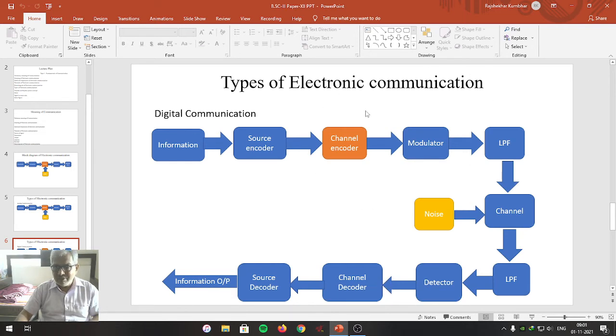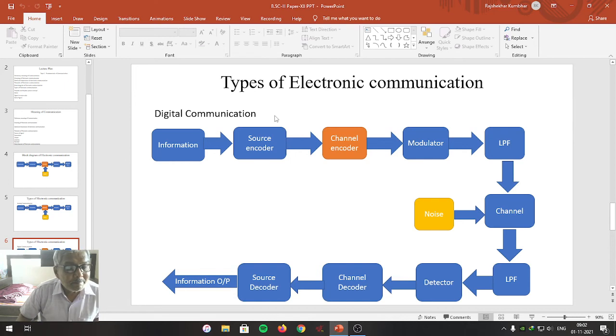In the transmitter, the signal is channel encoded. Now the same is decoded, or expanded. So the original expanded signal is given to the source decoder. Here the discrete level signal is converted again into an analog signal. Then we obtain the analog information, which is given to the destination, and at last we get the original information again. Friends, this is how digital communication takes place.